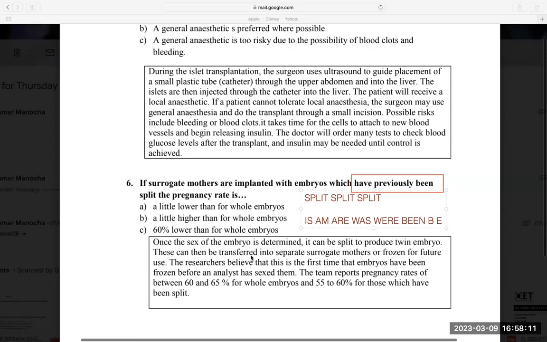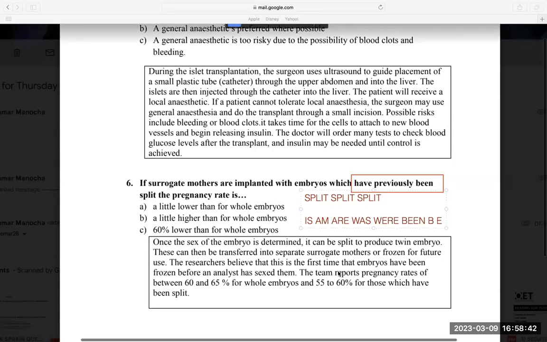These can then be transferred by the doctors into separate surrogate mothers or frozen for future use. That means the embryos once divided can be either stored by freezing or put into separate surrogate mothers. The researchers believe that this is the first time that embryos have been frozen before an analyst has sexed them. So before the determination of sex, this is the first time that embryos are being frozen.